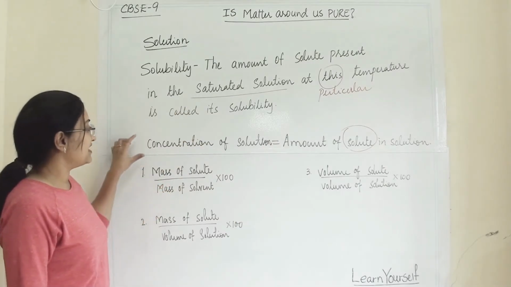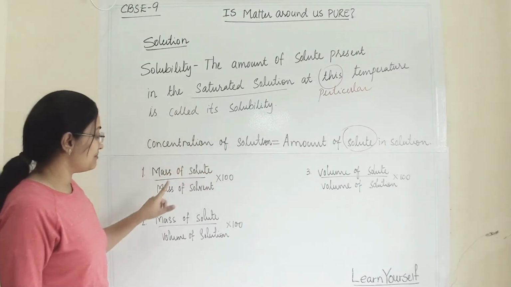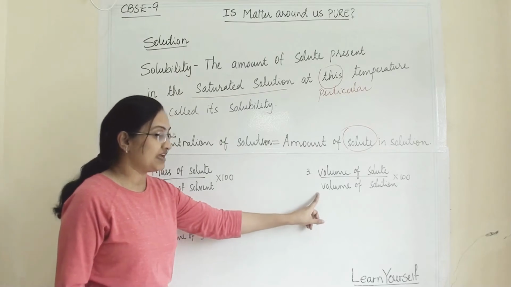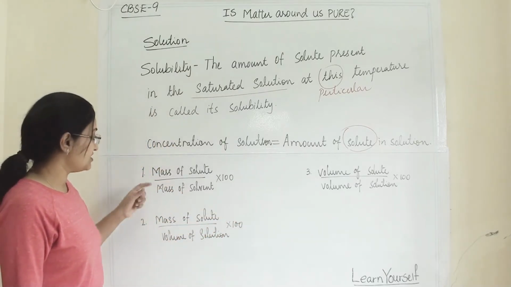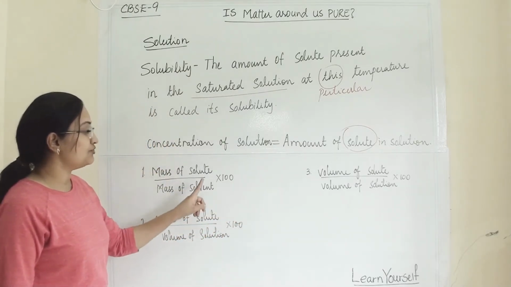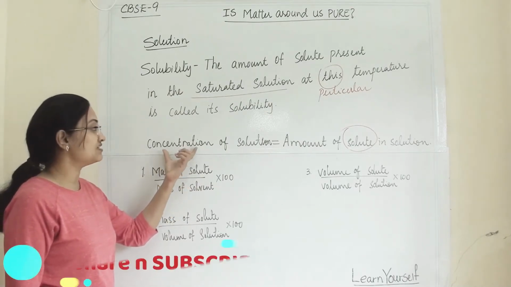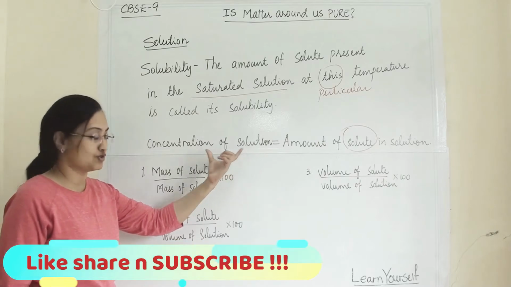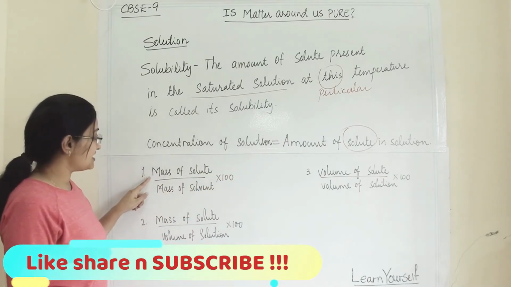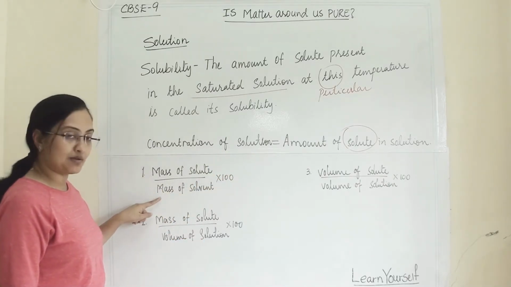Now we can find the concentration of a solution in three ways. We can find out through percentage how much solute is present in the solution. First, we can find out through the mass by mass method.